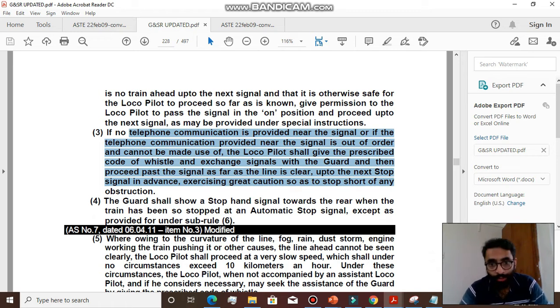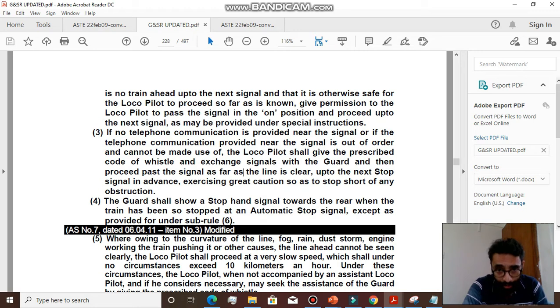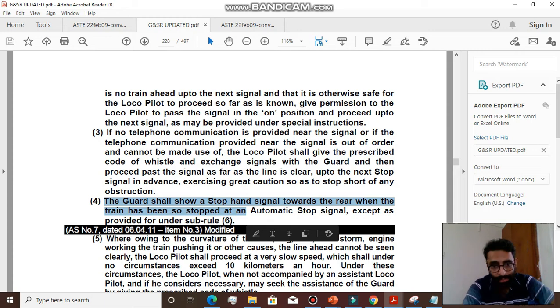He has to actually give the prescribed code of whistle and exchange signals with the guard and then proceed to the next stop signal, exercising great caution so that he can stop short of any obstruction if that is there. And the guard shall show a stop hand signal towards the rear when the train has been so stopped at an automatic signal except as provided for sub-rule 6.